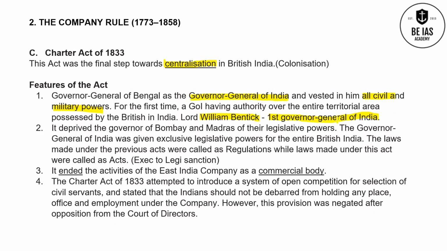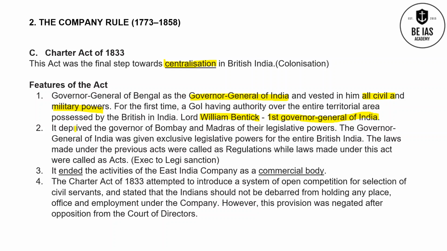Whereas the first Governor General of Bengal is Warren Hastings. How do you remember that? Warren Hastings, GG. William Bentinck is the first Governor General of India. How do you remember? William Bentinck has three I's in it. Governor General of India. Okay.